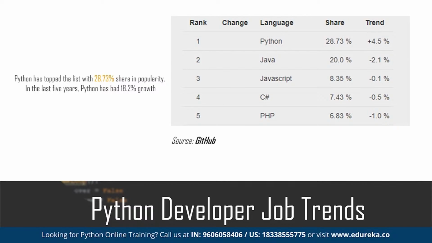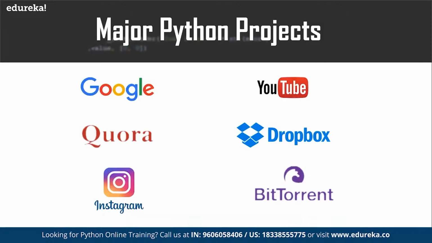I can do automation using Python. I can do data science using Python. I can do machine learning using Python. I can do artificial intelligence using Python. I can create a website using Python. A lot of things we can do, and that is the main benefit of this particular programming language. Big companies like Google, Quora, Dropbox, BitTorrent, Instagram, YouTube use Python a lot for their day-to-day work. NASA, and lots and lots of organizations are using Python.